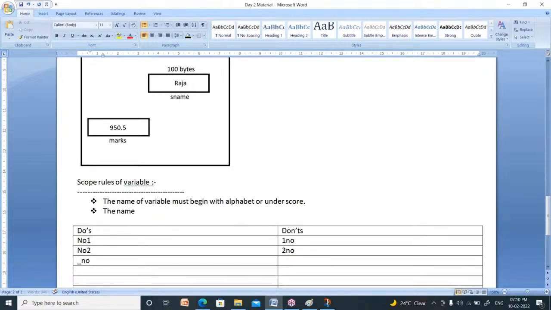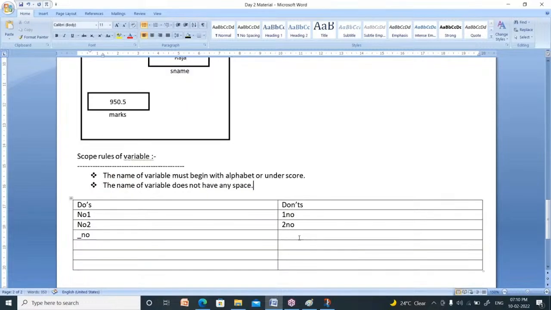Now the second rule is the name of the variable doesn't have any spaces. The name of variable does not have any space. You cannot define a variable name like this. Odd space sum. You cannot give space in between the name. You can define like this. Odd sum.